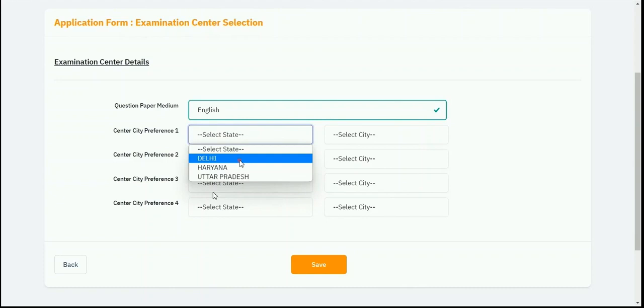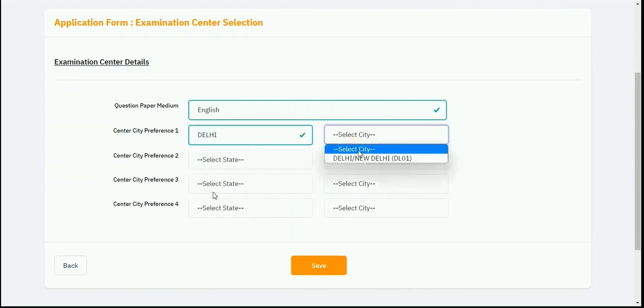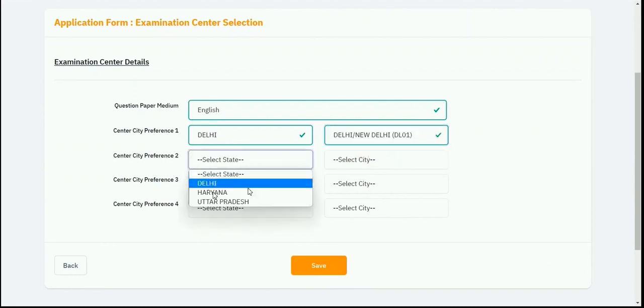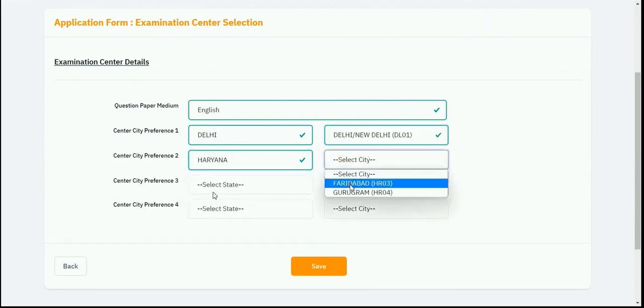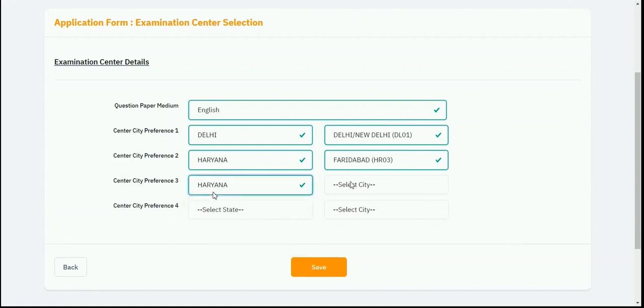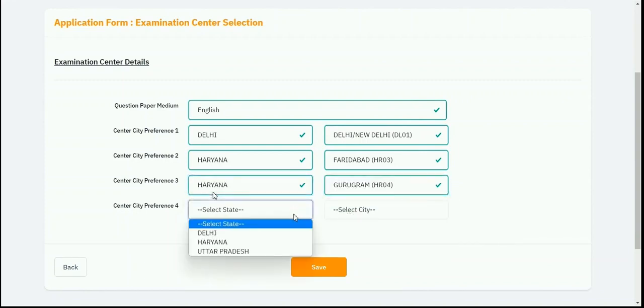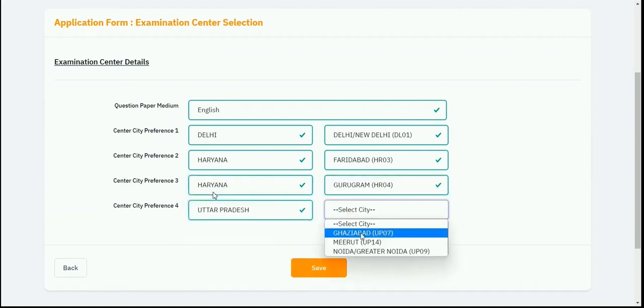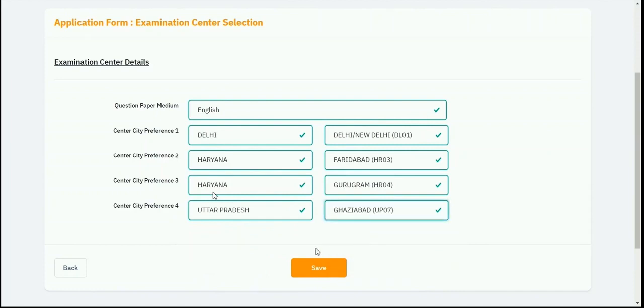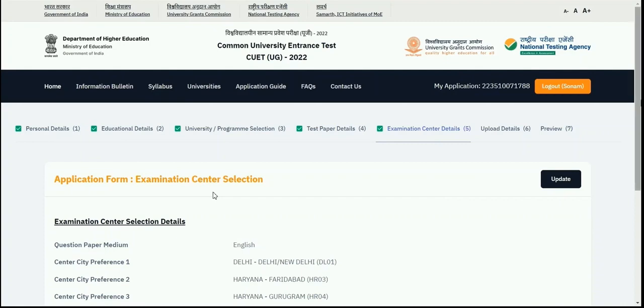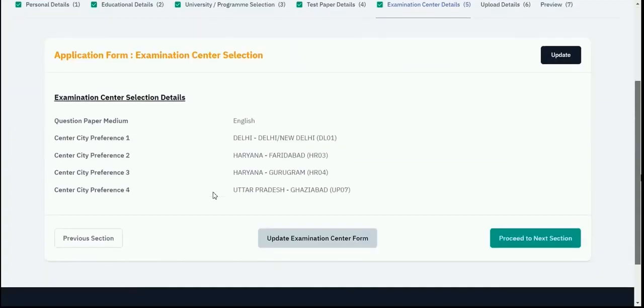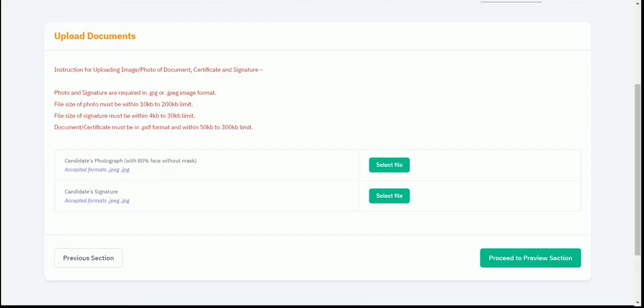So I will select the city preferences one by one. First I have selected Delhi, then I'll select city under it. Then I have to select preference 2, preference 3 and preference 4. After selecting the exam center details, I'll click on the save button to preview these details, and in case I want to update, I can just update, otherwise I can proceed to the next section.